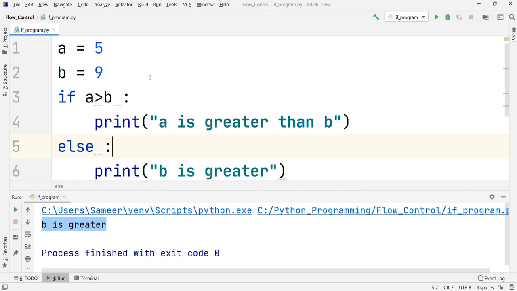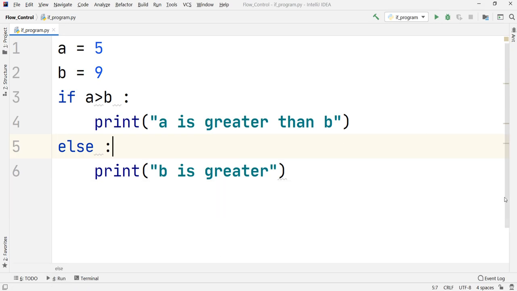Now let us change things a bit. I'll minimize this, and suppose I change the value of A to 9, and the value of the second variable B to 5. Now I want you to guess what the answer will be. A is 9 and now B is 5.